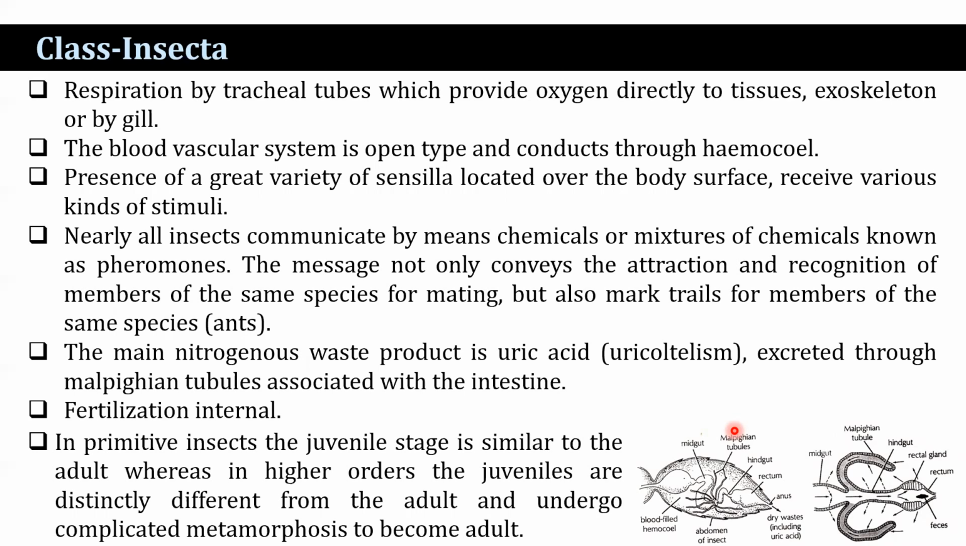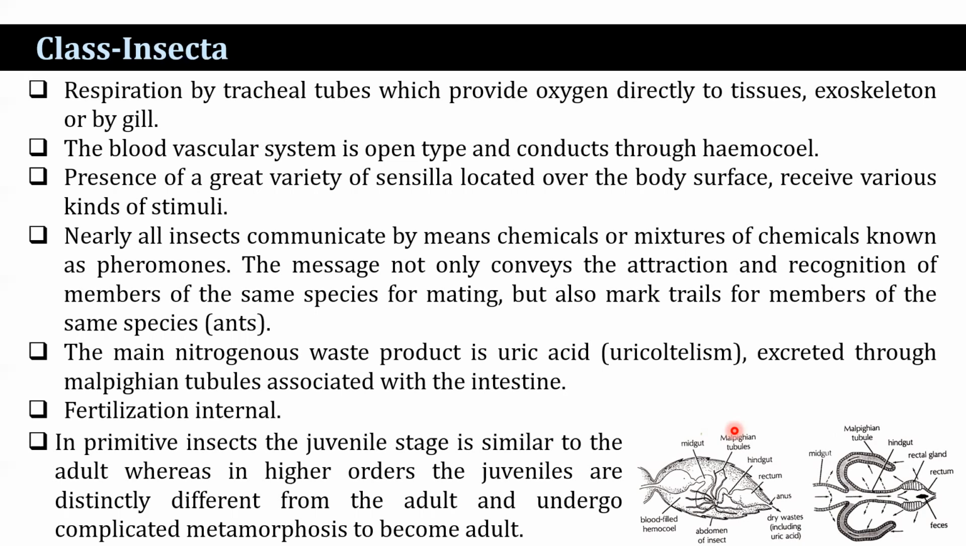Presence of a great variety of cells located over the body surface that receive tactile stimuli. All species communicate by means of chemicals or mixtures of chemicals known as pheromones. The message not only conveys attraction and recognition of members of the same species for mating, but also marks trails for members of the same species, especially found in ants. The main nitrogenous waste product is uric acid, excreted through Malpighian tubules associated with the intestine. Fertilization is internal.